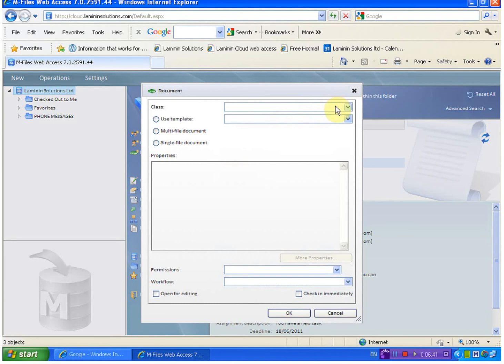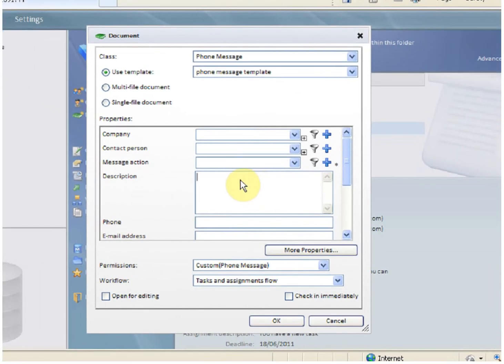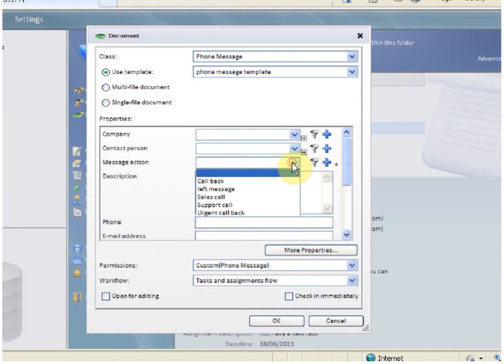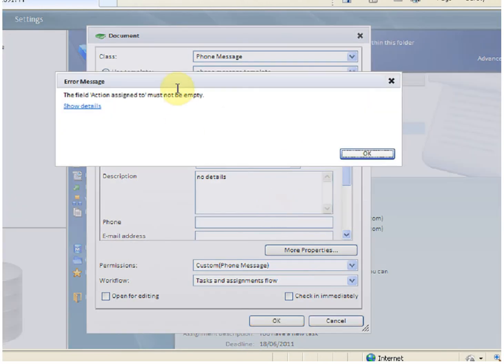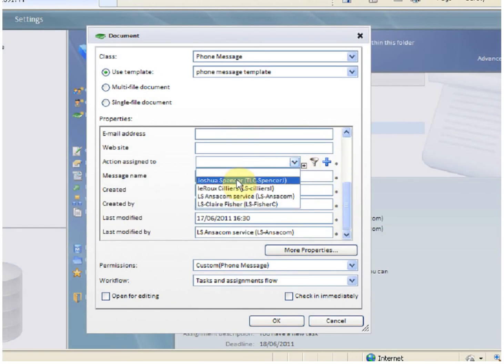Let us illustrate the capturing of information that's incomplete. This time around, we're not going to put any other information. We're just going to put in a message and say OK. An error message will appear to say that you should actually select the message action. And if we just put in a message action and then say OK, another error message will appear because you absolutely need to assign the message to somebody. You can't just leave it.